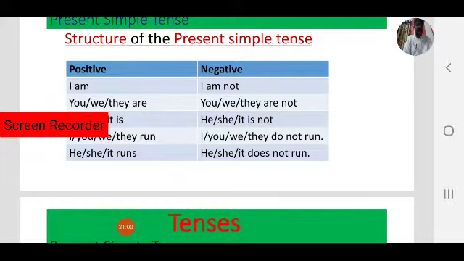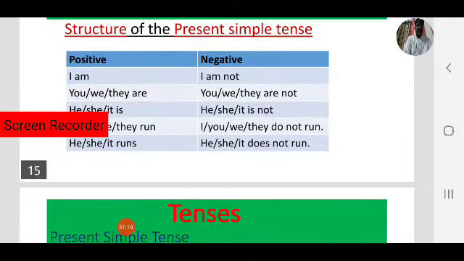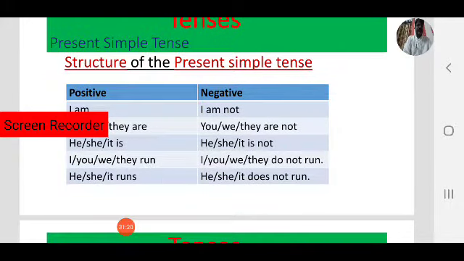Like next, you, we, they are. You are, we are, they are. So coming to negative, you are not, we are not, they are not. Next, he, she is a player, she is a dancer, it is a dog.